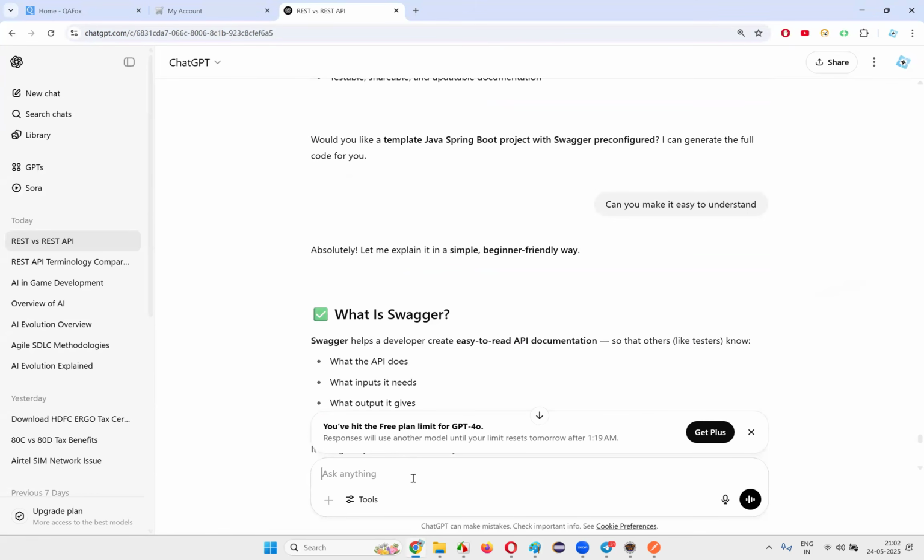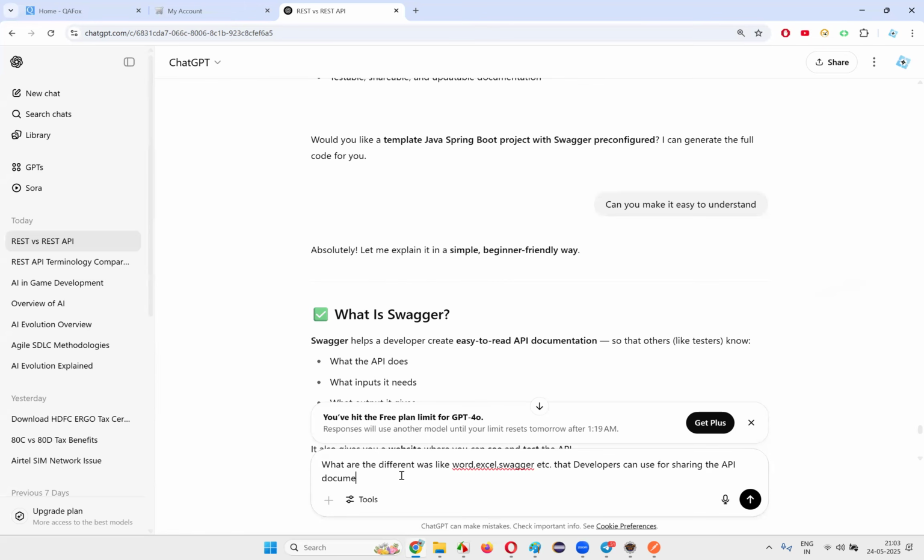But if you ask ChatGPT, what are the different ways, like Word, Excel, Swagger, etc., that developers can use for sharing the API documentation for the testing team?